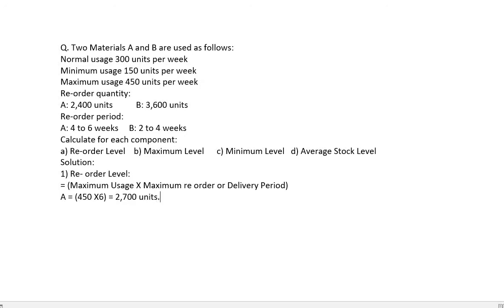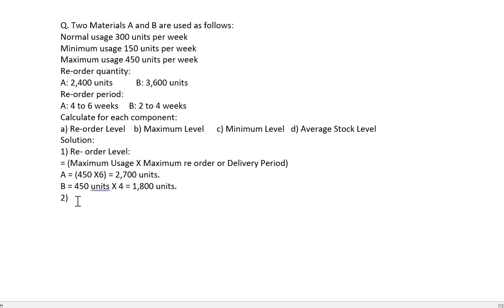Now let's calculate for B. For B, maximum usage is again 450 units and the maximum time period for B is 4 weeks. So we have to multiply it by 4. So our answer will be 1800 units.